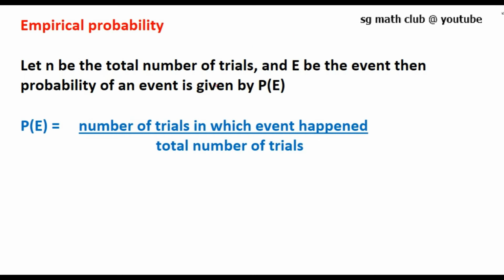So let n be the total number of trials and E be the event. Then the probability of an event is given by the empirical probability. Throughout this lesson we are speaking about empirical probability. So the empirical probability of an event is given by the number of trials in which the event happened divided by the total number of trials. So this is the formula to find empirical probability: P(E) is equal to the number of trials in which the event happened divided by the total number of trials.